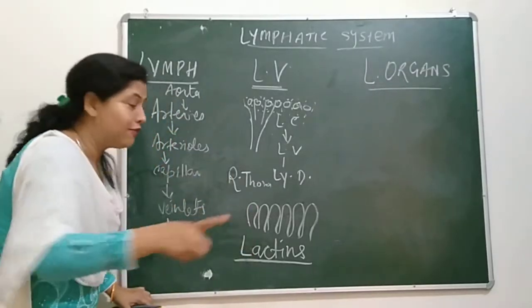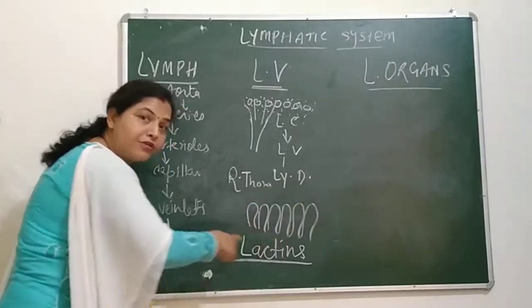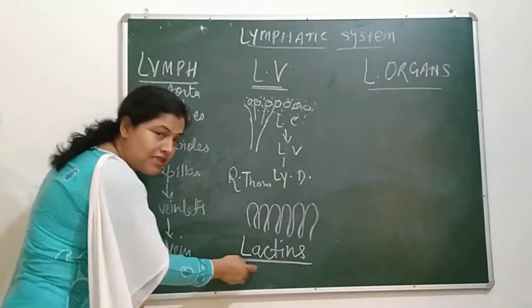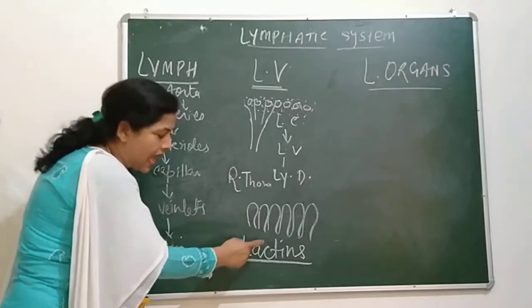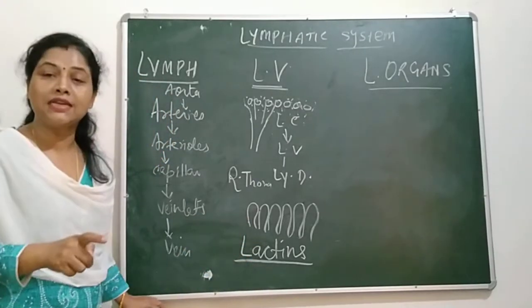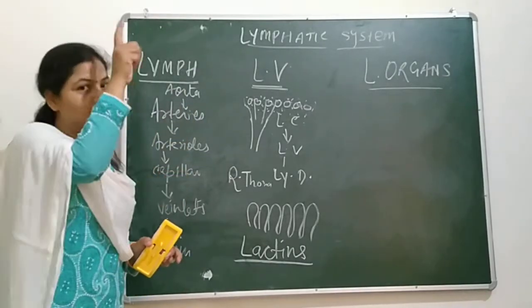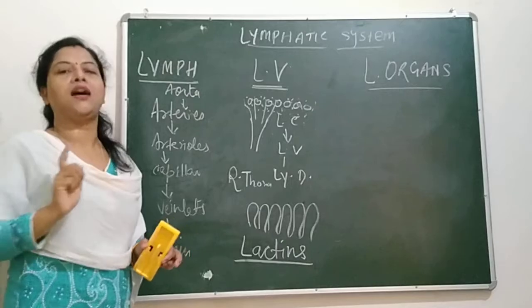They absorb fat present in the nutrients. Excess of fat is absorbed by these lacteals, lymph vessels. And these lacteals are collected and they also open into veins, which go to the vena cava and finally reach the heart.